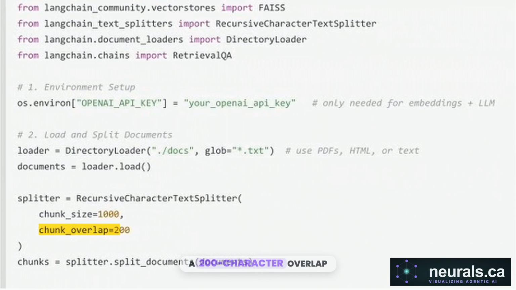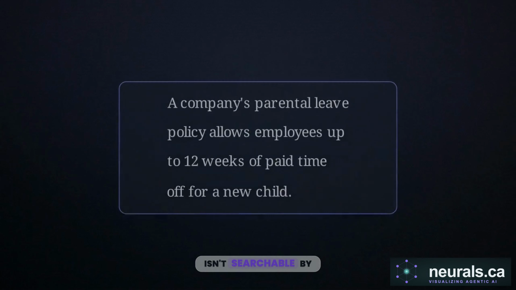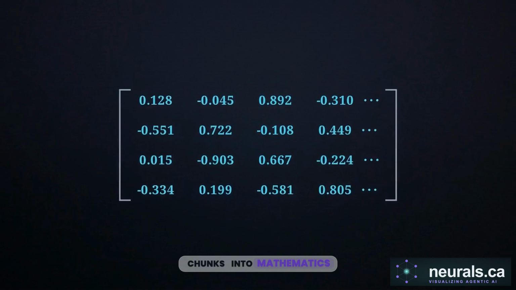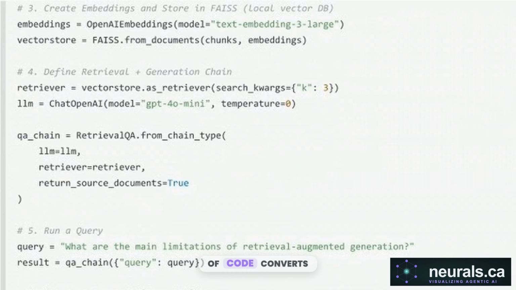We also configure a 200-character overlap. If a crucial sentence spans the boundary between two chunks, this overlap ensures the semantic context survives the cut. Text alone isn't searchable by meaning. We have to translate those chunks into mathematics. This second block of code converts the text into dense embedding vectors and indexes them inside a local FAISS database.